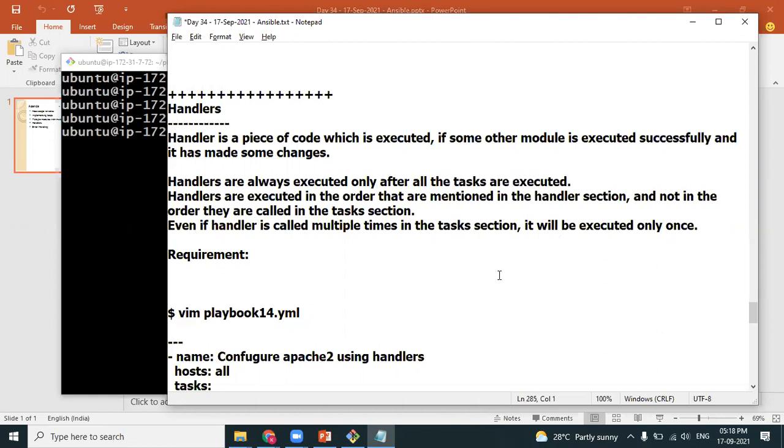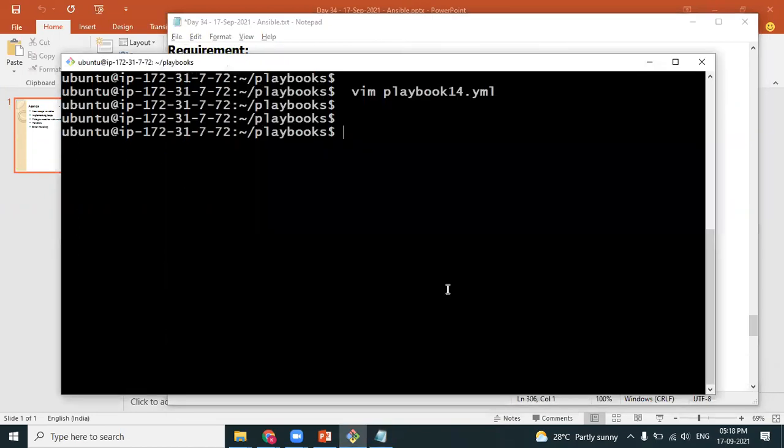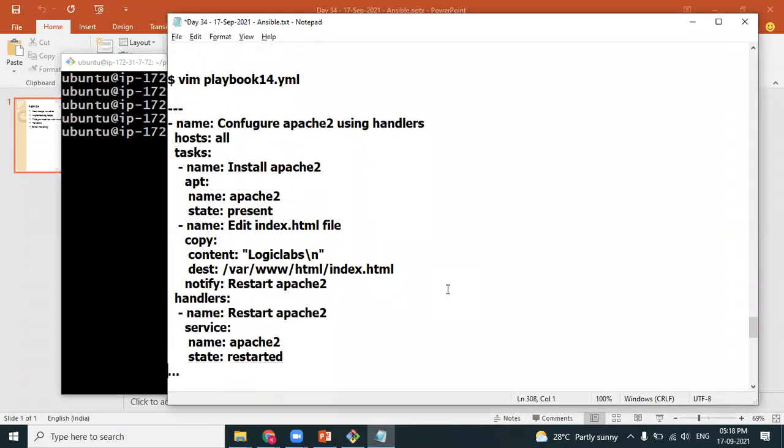Then only the control comes to the handler section. Sunil, what does that mean? That means even if I link my handler to the first task, it will not get executed first. It will complete all the tasks which are there. Handlers will always be executed only after all the task sections are completed. Then only control goes to handlers. That's a beauty, Sunil, you answer the question even before we ask.